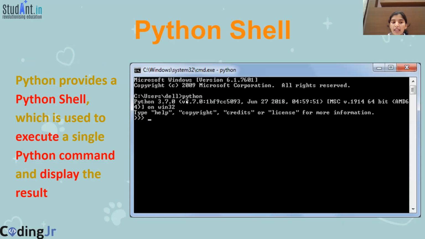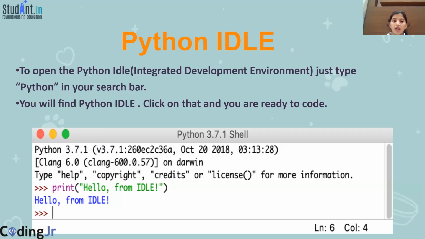Python will provide you a Python shell, which is used to execute a single Python command and display the output. But this Python shell alone is not enough, because we'll be writing programs which are 10 to 15 lines. So we need Python IDLE. Here IDLE stands for Integrated Development Environment.